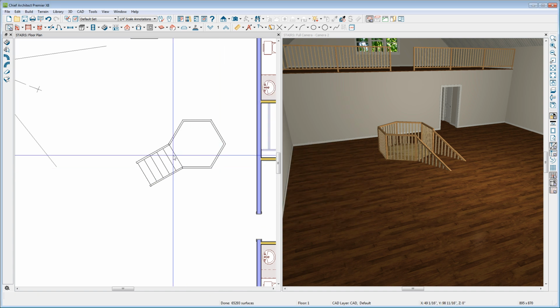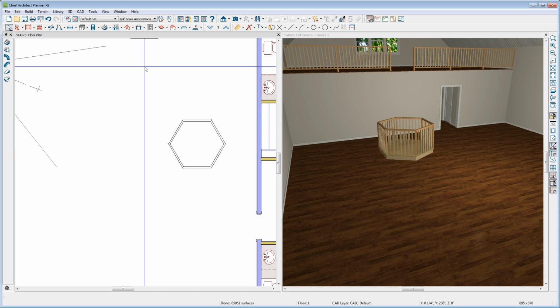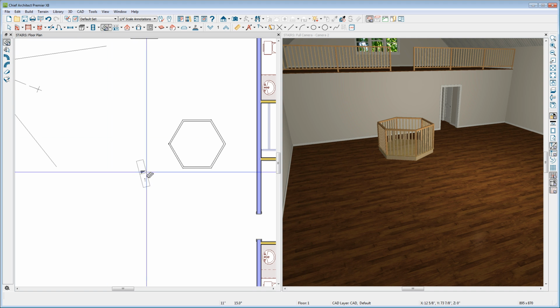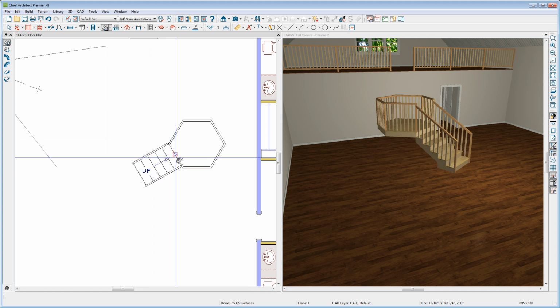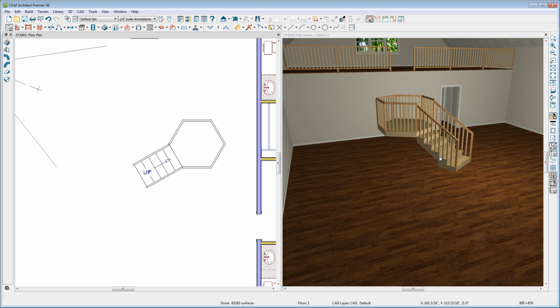So it's usually a good idea to draw your stairs from the bottom up. I'll go ahead and delete these and then draw another stair section from the floor up to the railing. And then simply center it or move it point to point to exactly where you want it. When the stairs are drawn from the bottom up, Chief will automatically calculate the height of my landing. And remember that you can connect as many stair sections to a landing as you'd like.